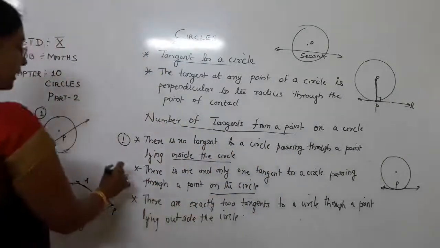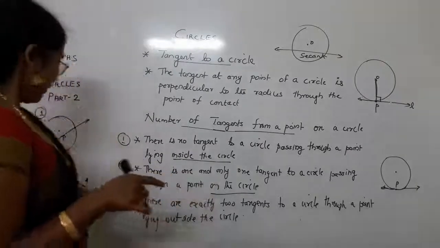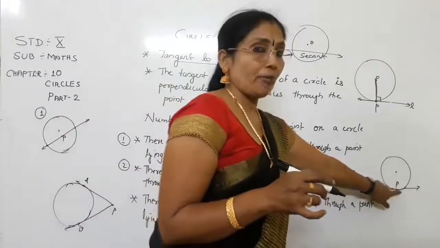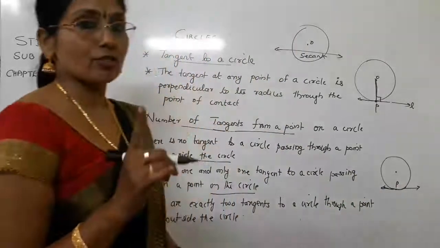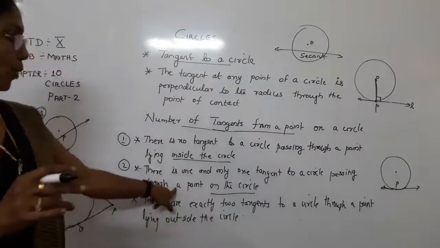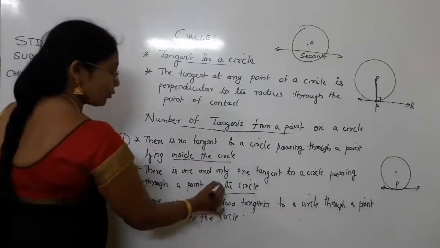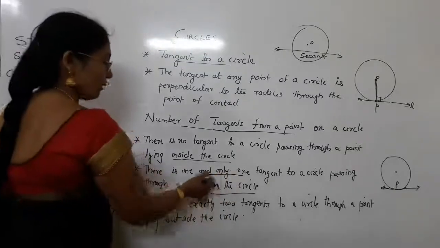Second case: if a point is on the circle, here this point P is on the circle. How many tangents can you draw? You can draw one and only one tangent to a circle passing through a point on the circle. So for a point on the circle, how many tangents? One and only one tangent.